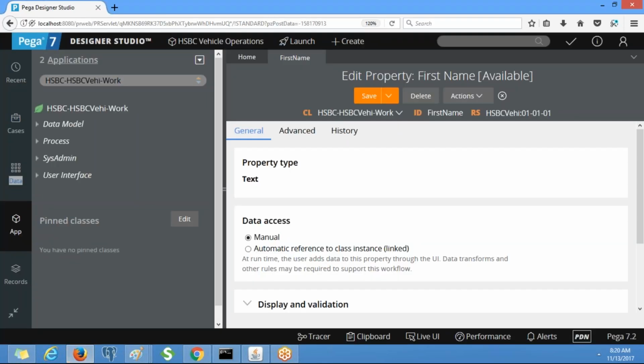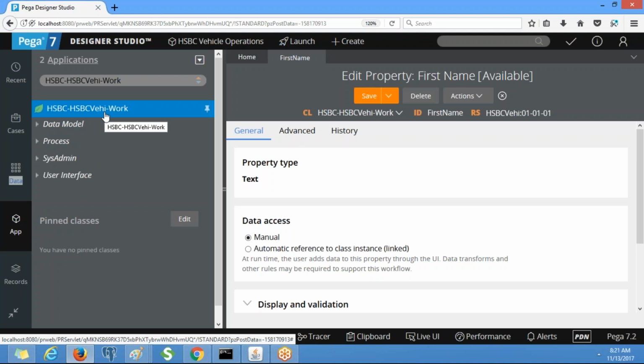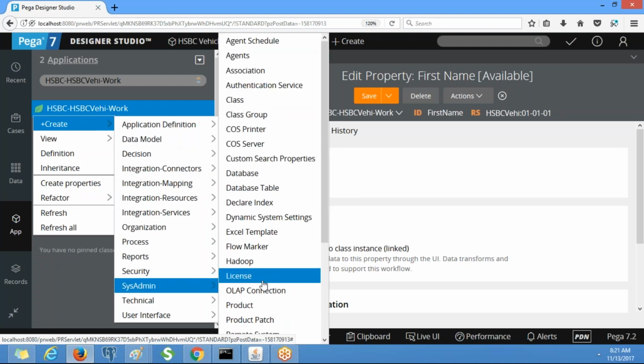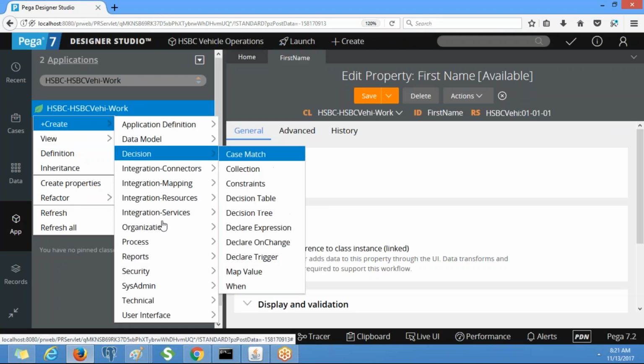Now I'm going to create a class called auto loan, by referring to this. Right click on this, create sysadmin class.